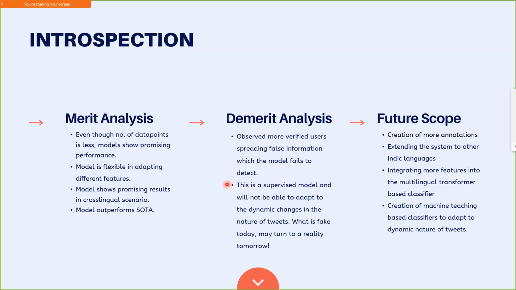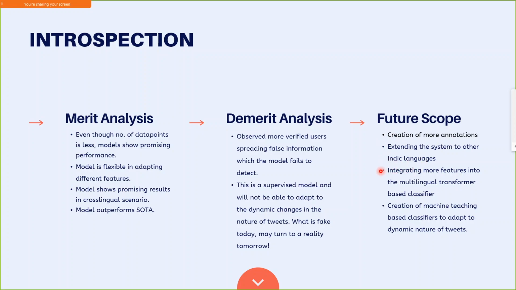The second demerit of our model is that this is a supervised model. That is, it cannot adapt to the dynamic changes in the nature of the tweets. For example, what if a tweet is real today and it might become fake tomorrow, or vice versa? So, given the merits and demerits of the system, it paves the way for us to outline the future scope of this project. We would like to include fresh annotations, which would help us extend the system to other Indic languages.